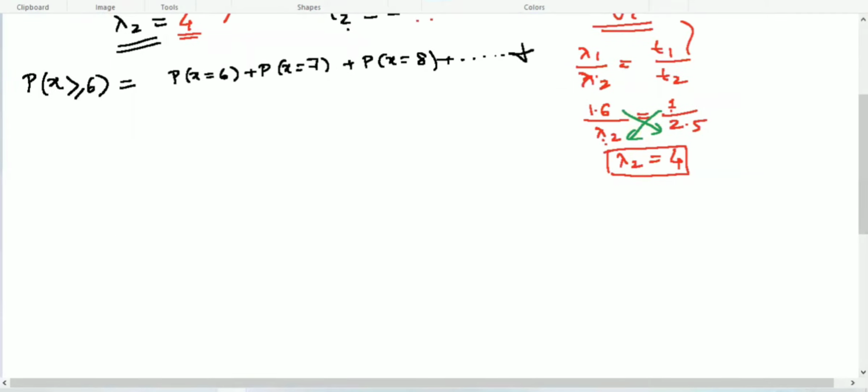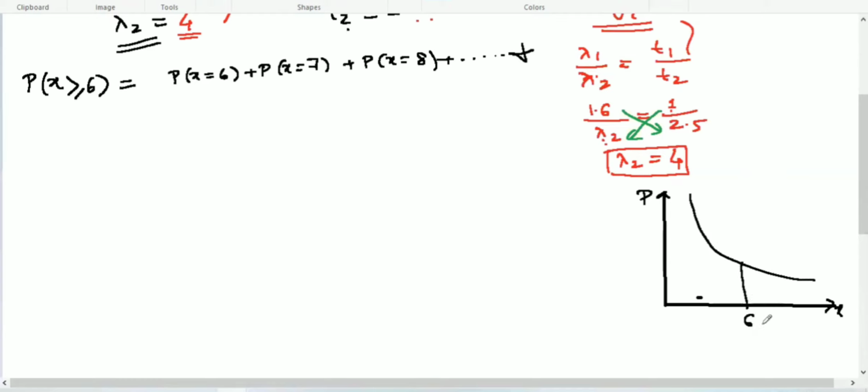Understand it here by the graph which I explained to you in the first question. This is your probability P and this is X. You can always find the graph will be like this. Assume that this is your 6 and we need to find the probability not less than 6. It means we need to find this probability, P of x greater than or equal to 6.